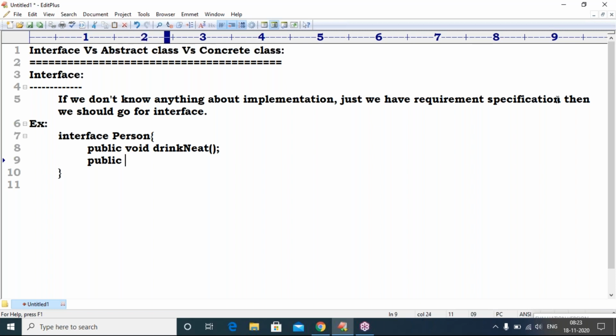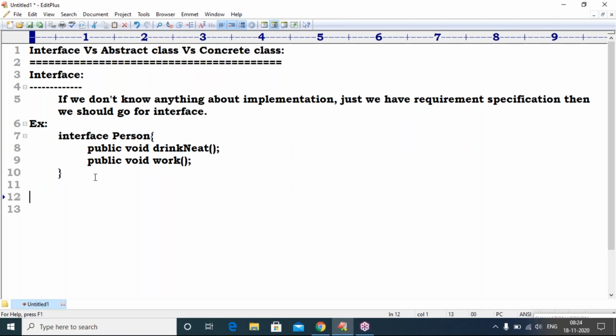Now public void work. What work do they do? Student's work is different, my work is different, employee's work is different, a laborer's work is different. So it is based on the type of person. If anybody asks what a person drinks or what the work is, we don't know. So I declared only two methods, no implementation.